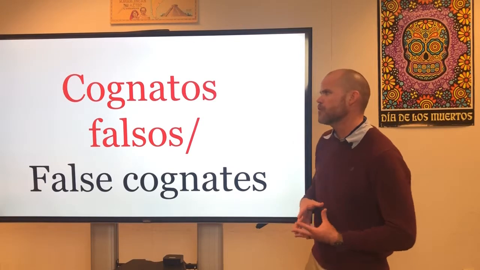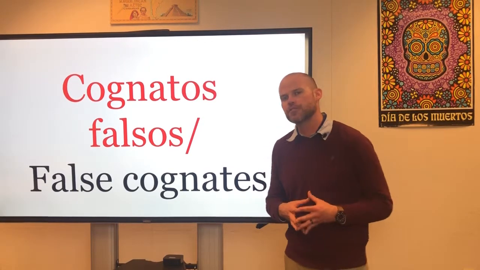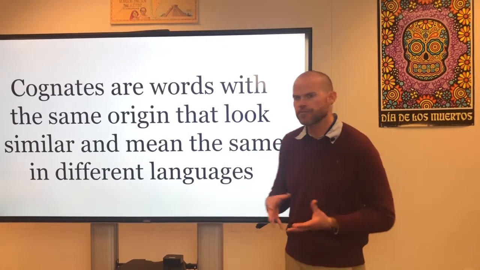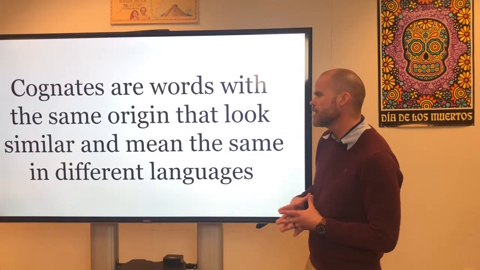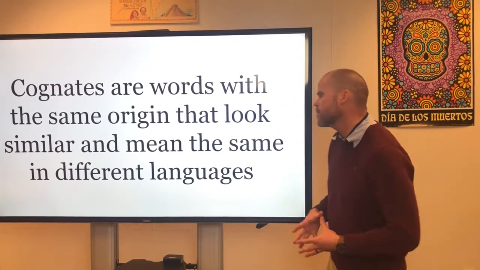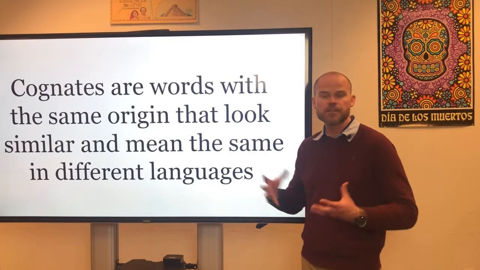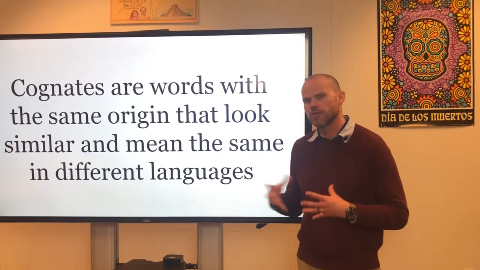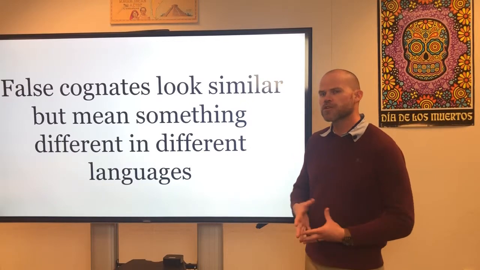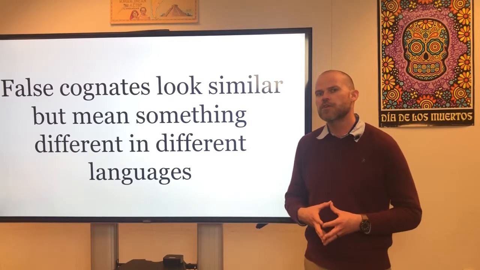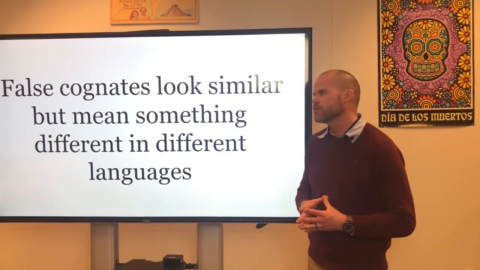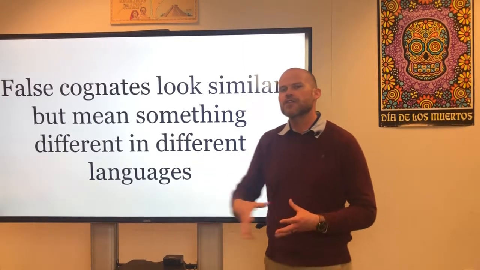So in this presentation we're going to be talking about false cognates in Spanish. To begin, let's talk about what cognates are. A cognate is a word that has the same origin, that looks similar, and it is the same word in both languages, in both English and Spanish. A false cognate would be those words that look like they're the same word, but in reality they're not. They mean something completely different. So they're kind of like landmines out there that you don't want to step on.